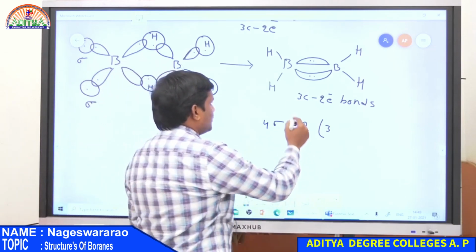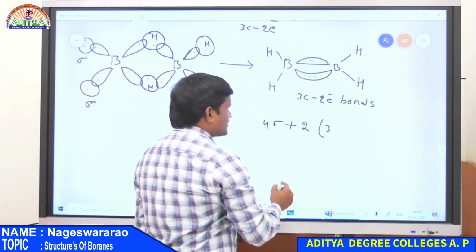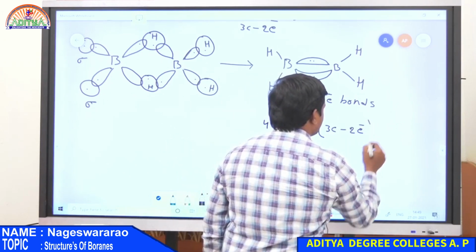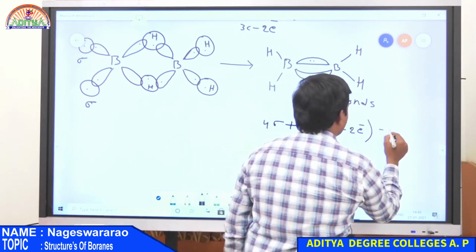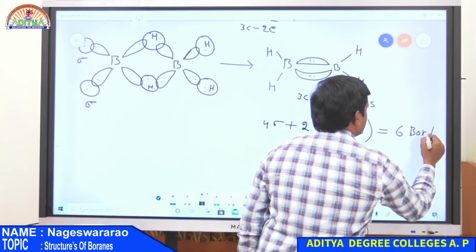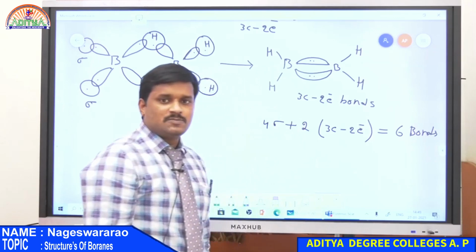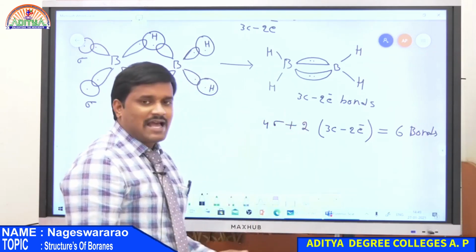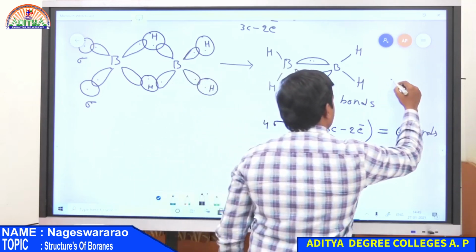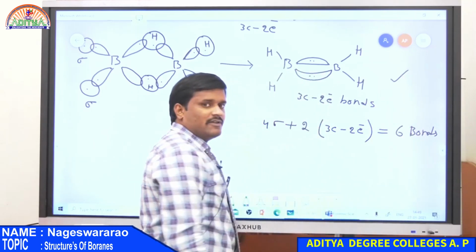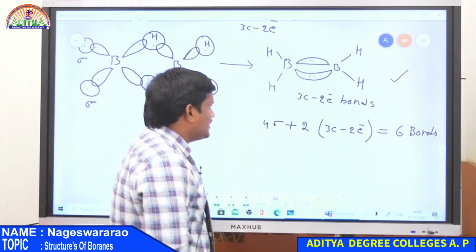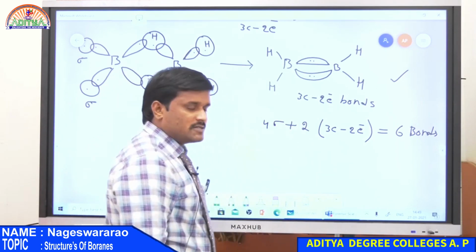Okay, so here there are 4 sigma bonds as well as 2 3-centered 2 electron bonds. So totally 4 plus 2, it is having 6 bonds only. That is why B2H6, having 12 electrons, can exist as a stable compound, because it has sigma bonds as well as one different type of bond, that is 3-centered 2 electron bonds.